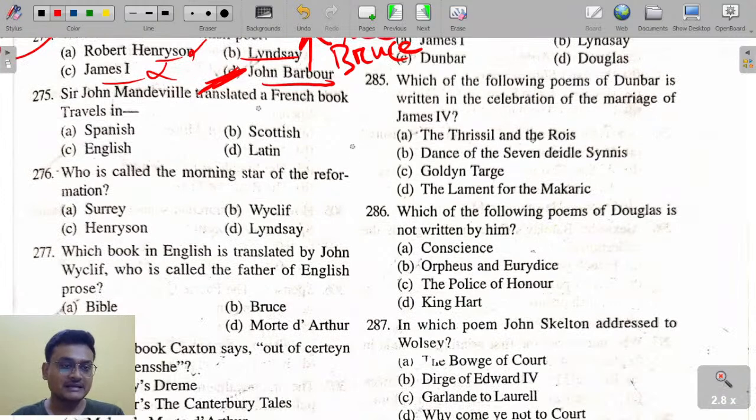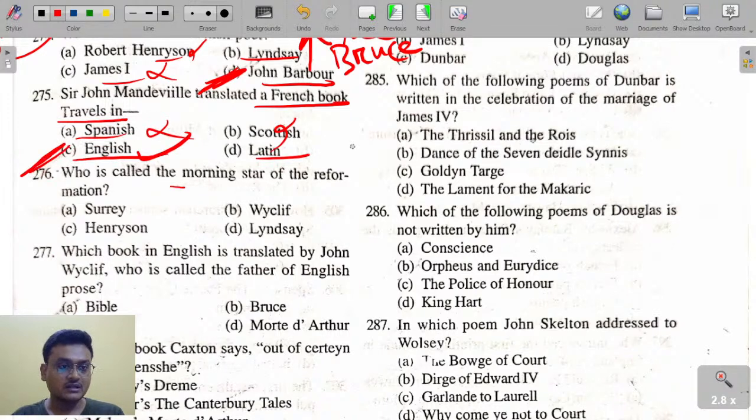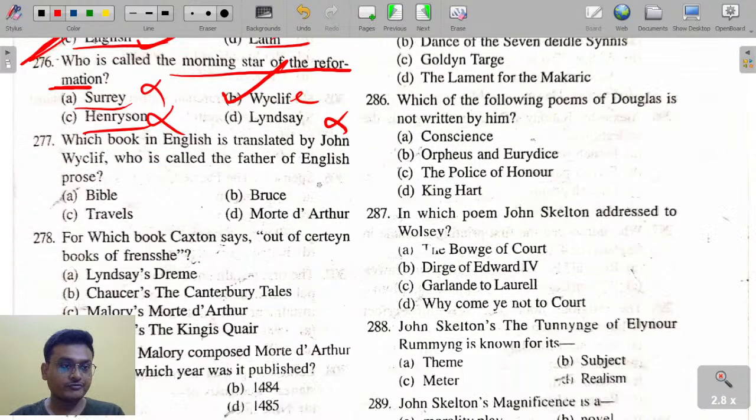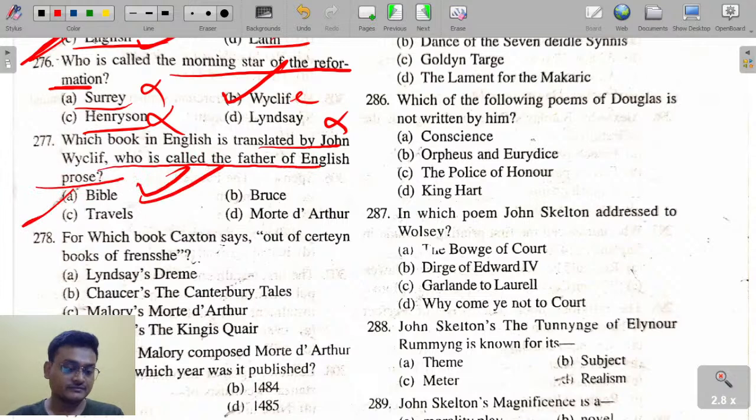Sir John Mandeville translated a French book, Travels, into English. Who is called the Morning Star of Renaissance, the Morning Star of Reformation: Surrey, Henryson, Wycliffe, Lindsay? Here Wycliffe is known as the Morning Star of Reformation. Which book in English is translated by John Wycliffe, who is called the father of English prose? It is the Bible.